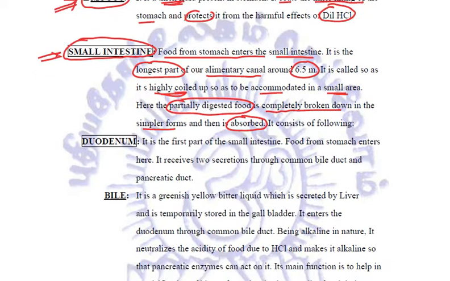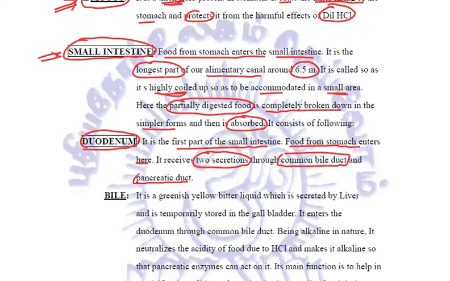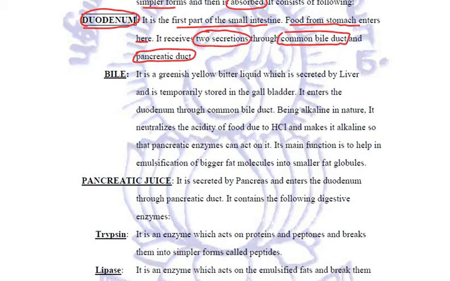First part that we need to remember in small intestine is the duodenum part. This duodenum is the first part of small intestine. Food from the stomach enters here, and this duodenum receives two secretions, and these two secretions enter duodenum through common bile duct and pancreatic duct. What are these secretions and what are the functions? We need to learn. They are very important.